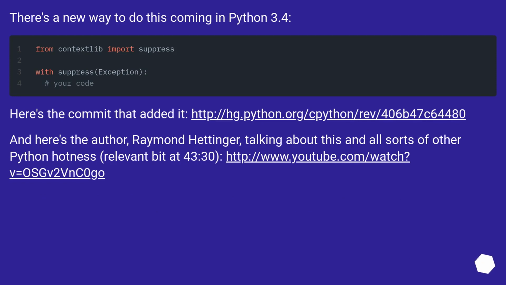There's a new way to do this coming in Python 3.4. Here's the commit that added it, this URL. And here's the author, Raymond Hettinger, talking about this and all sorts of other Python hotness, relevant bit at 43:30, this URL.